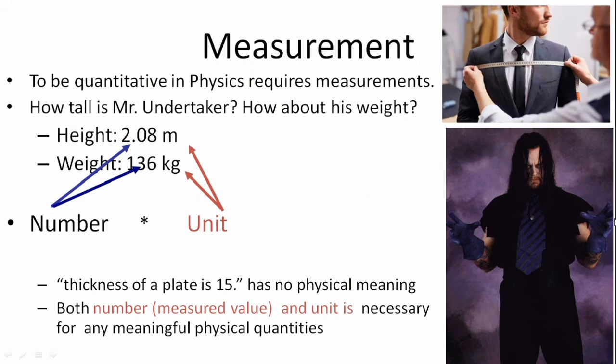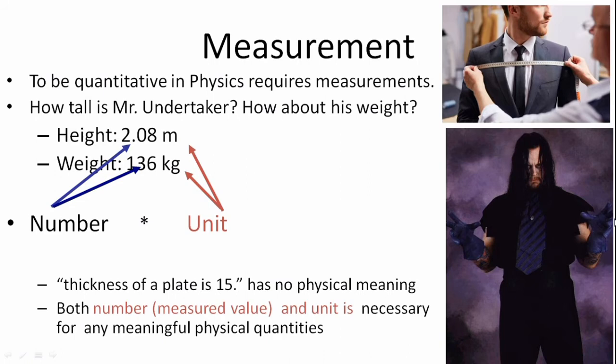Now, let's say I say the thickness of a plate is 15, then it has no physical meaning. I have done a thickness measurement and the measured value is 15, but I have not specified the unit which I used during the measurement.